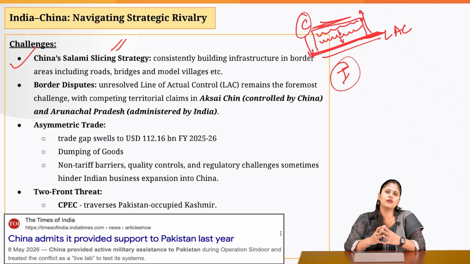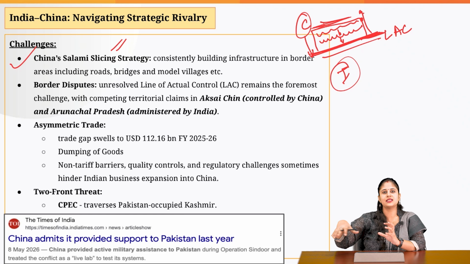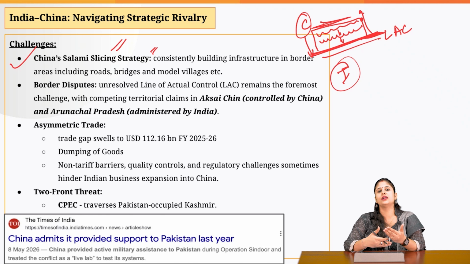If you have been following the newspaper, you must have heard about what China is doing in the South China Sea recently. It has created artificial islands and then it is claiming that these islands belong to it. So this is how China keeps on increasing its territorial claims, be it India, be it the South China Sea.